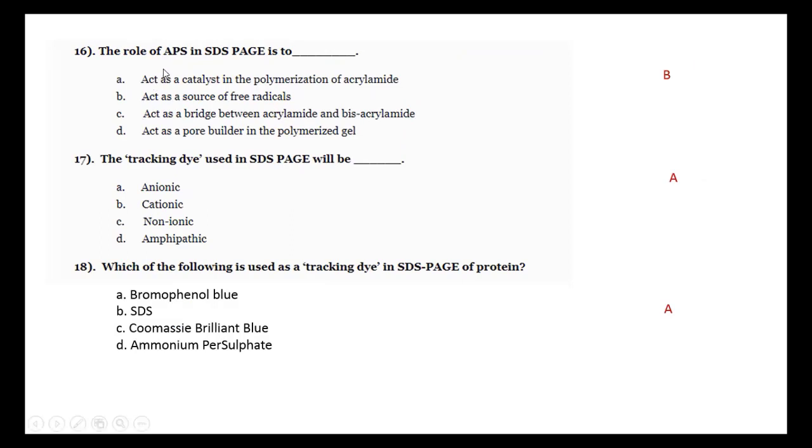The role of APS: APS acts as a free radical catalyst. We already discussed that it makes the monomer into polymer. So the answer is B, act as a source of free radical catalyst.